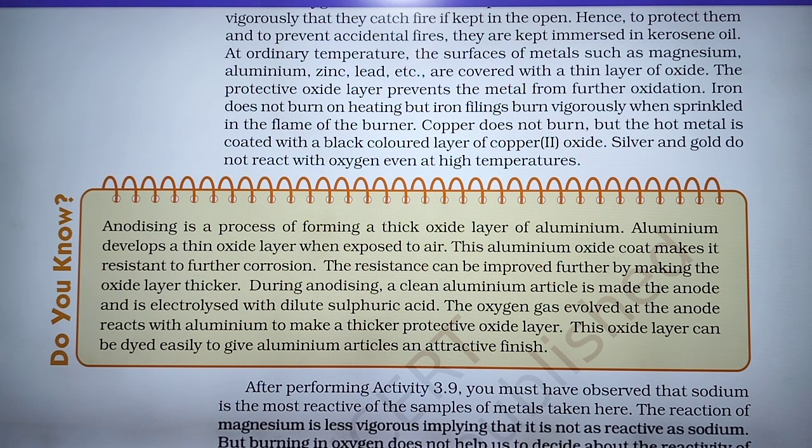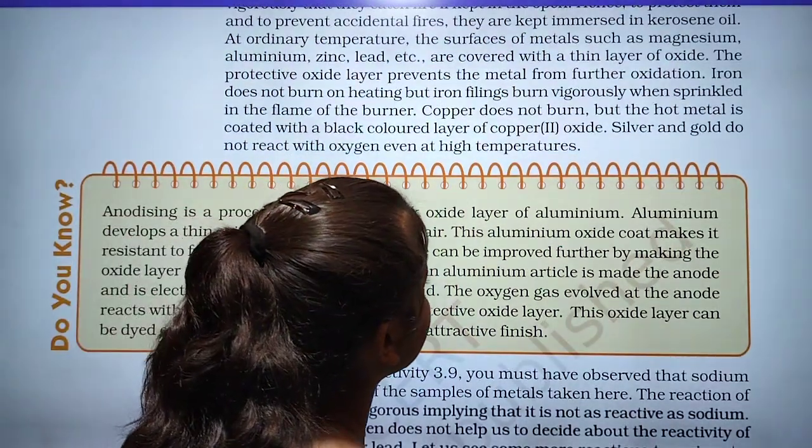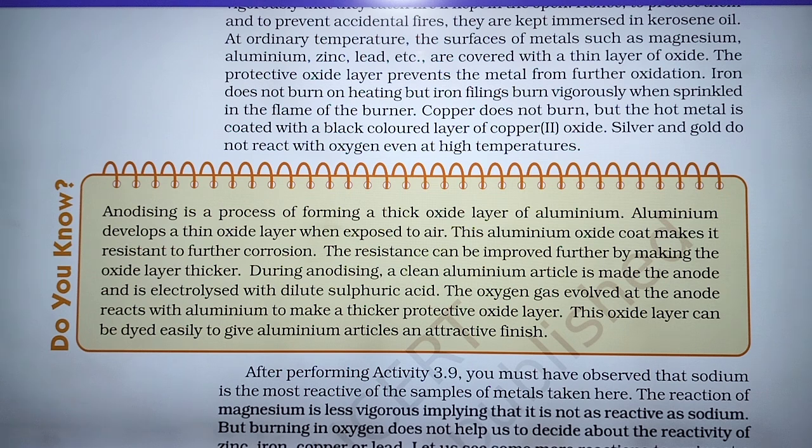After that, it is given that during anodizing, a clean aluminum article is made the anode and is electrolyzed with dilute sulfuric acid.